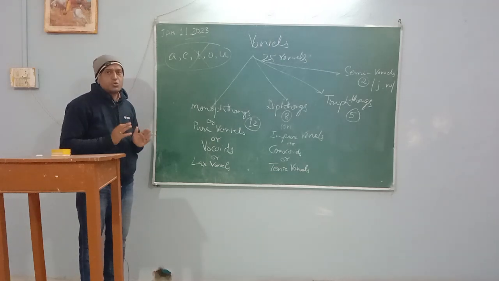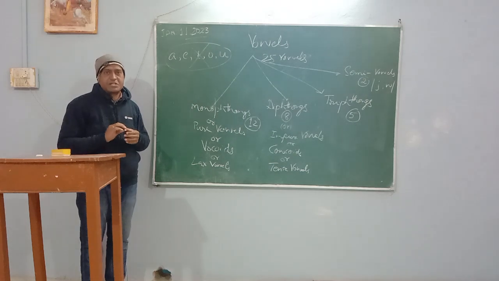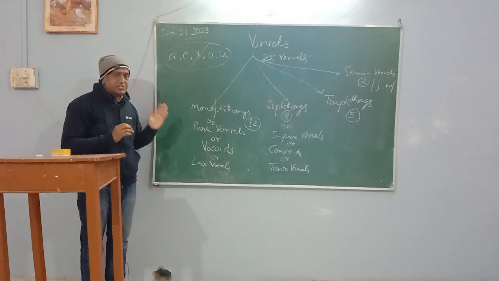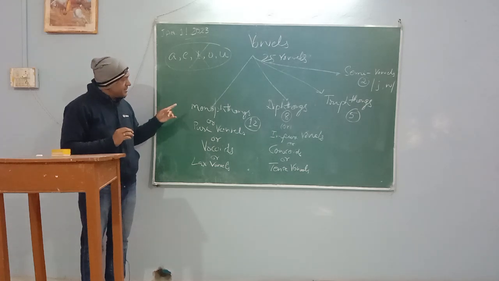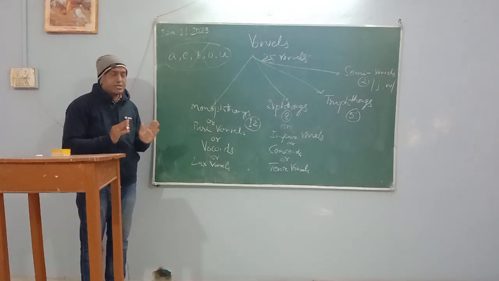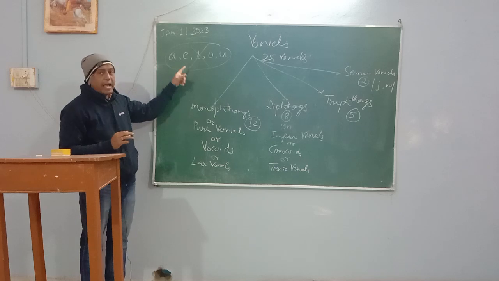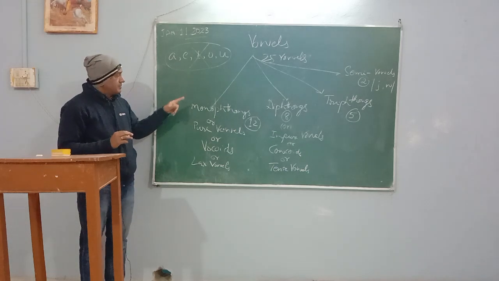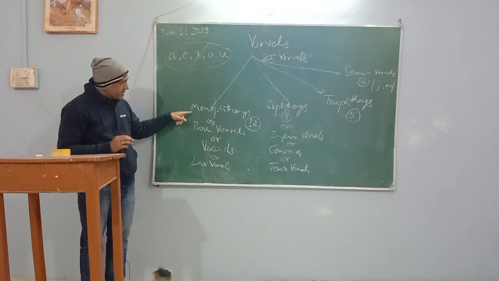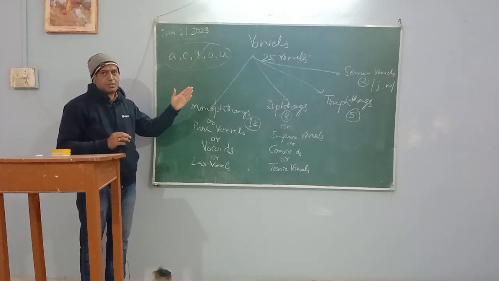Students must know the pronunciation system of the English language, because there is a great dearth of teachers who know the phonetic system of English. So today I will deal particularly with the vowel system. Students must understand they are not vowels, they are just the letters A, E, I, O, U. And the vowel system is: monophthongs, diphthongs, triphthongs, semi-vowels, right?